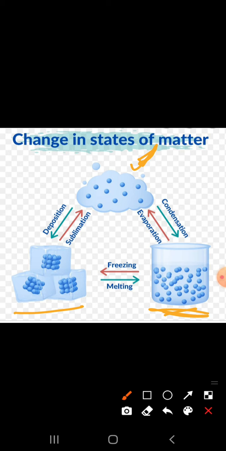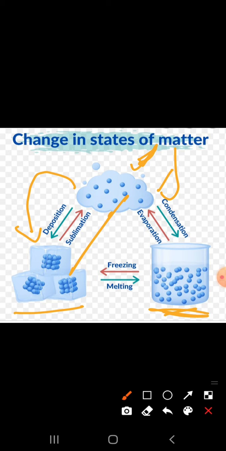When you see it after 2-3 months, it will have vanished, because by the process of sublimation it has gone up as vapors. And when this gas gets back into solid state, then the process is called deposition. This is all about interconversion of states of matter.